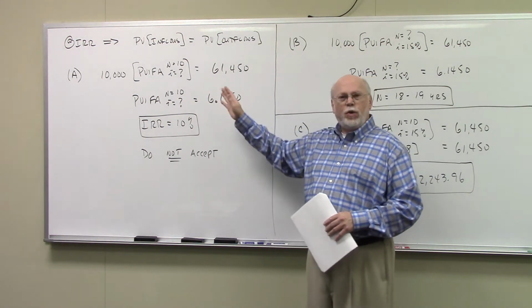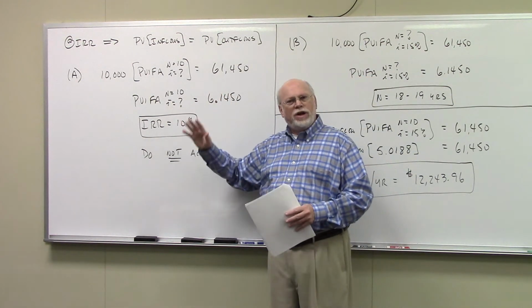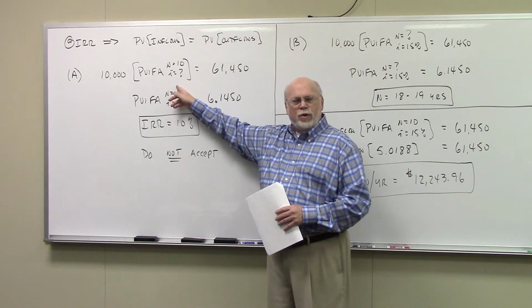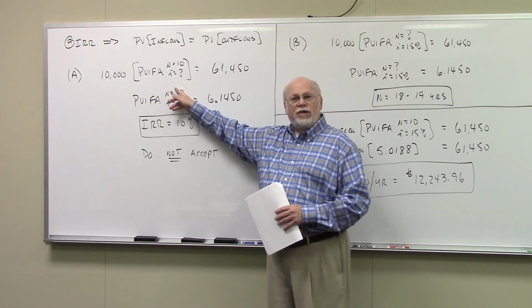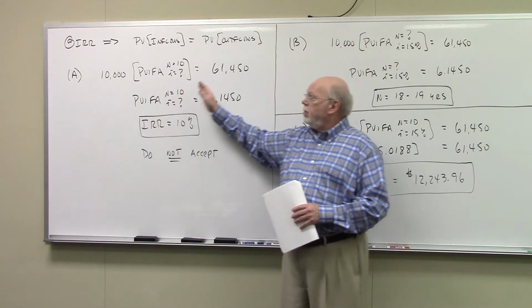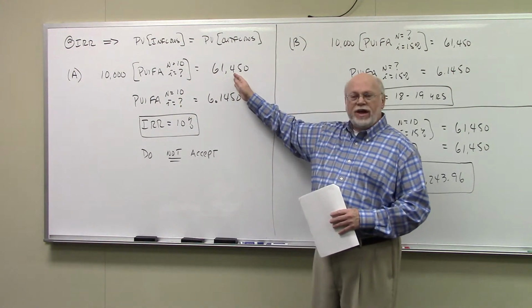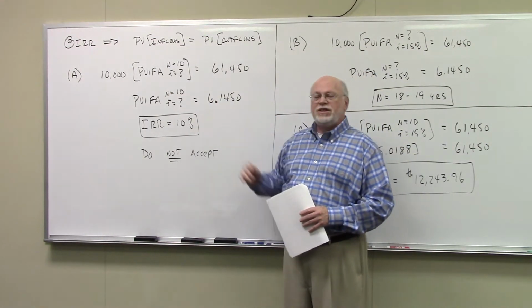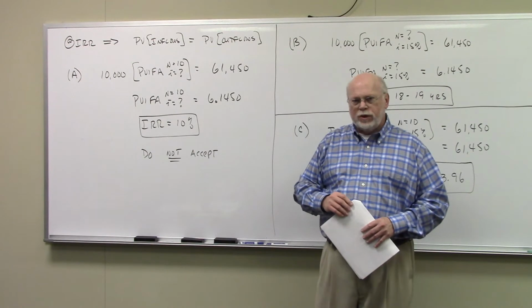As you look at this equation, what you solve for initially is not this thing right here. What you're really going to solve for is what this interest factor has to be. Well, it's got to be $61,450 divided by 10,000, which is 6.1450.